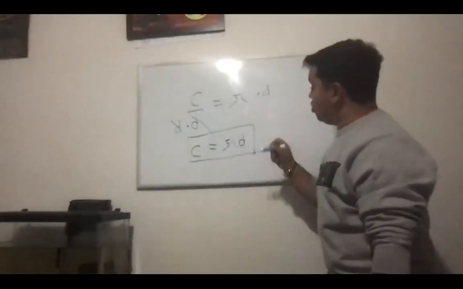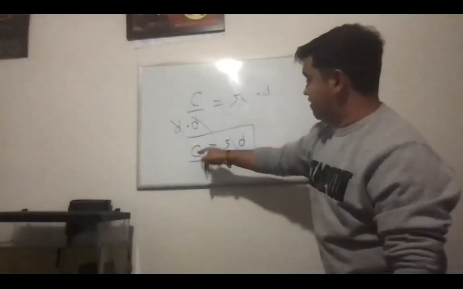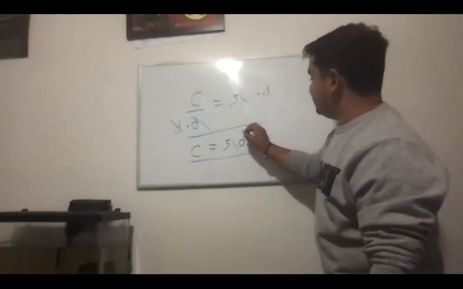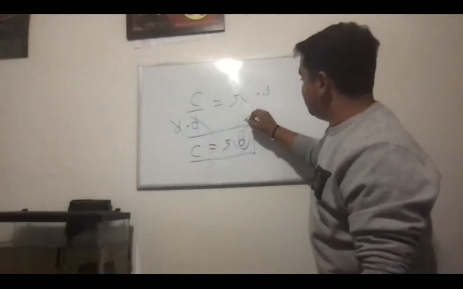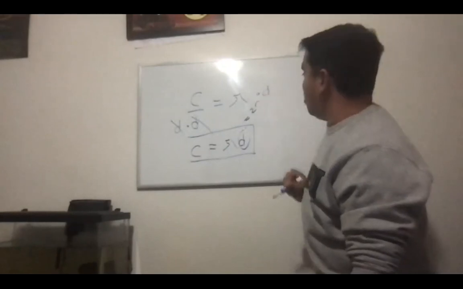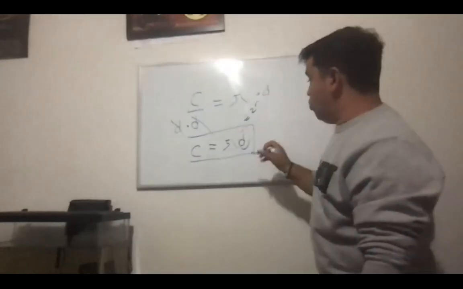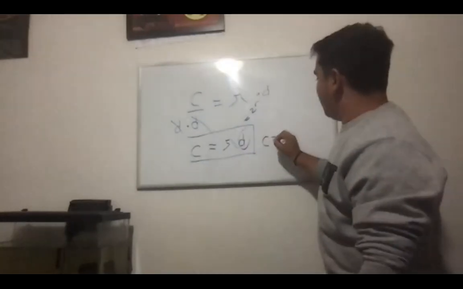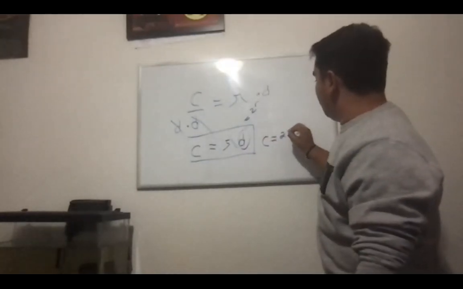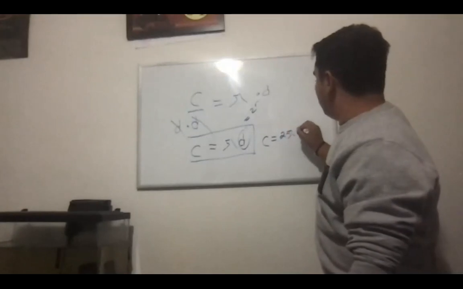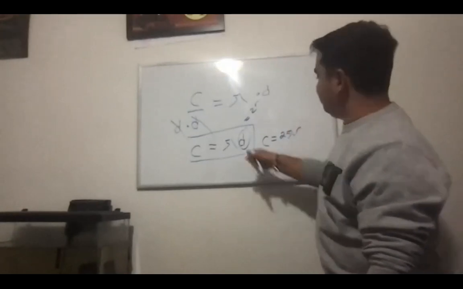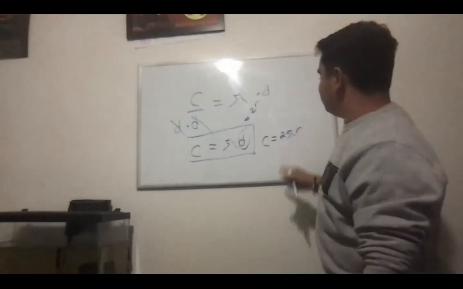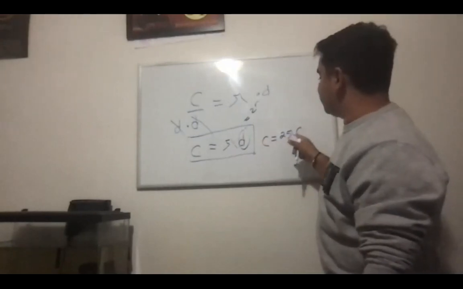Another way that we can find the circumference, excuse me, is that since the diameter, remember, is just equal to 2 times r, or 2 times the radius, we could also write the formula of circumference as circumference is equal to 2 times pi times r, because we just replaced the diameter with 2 times r.